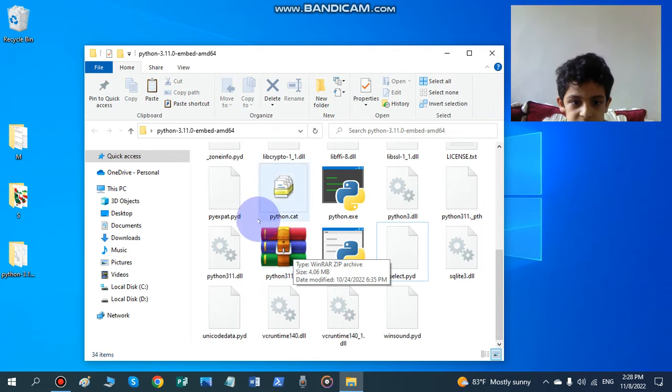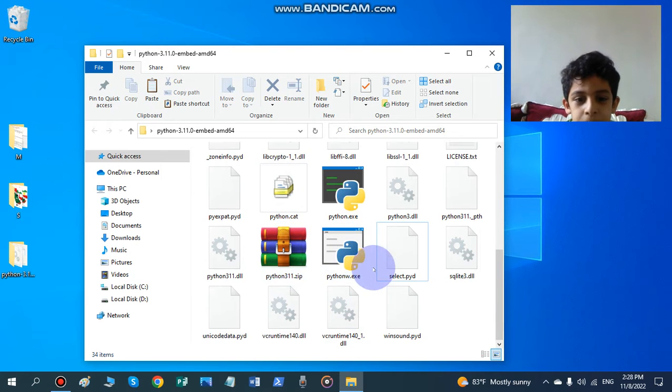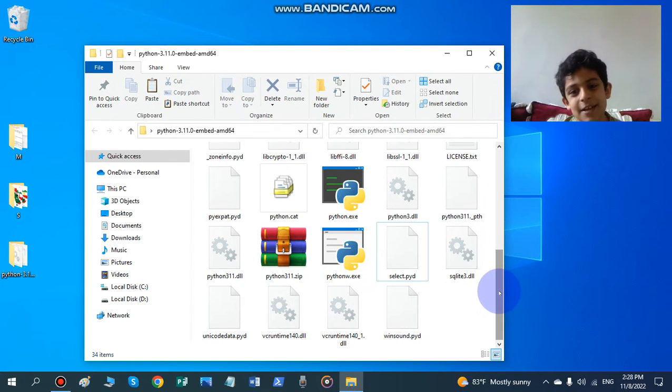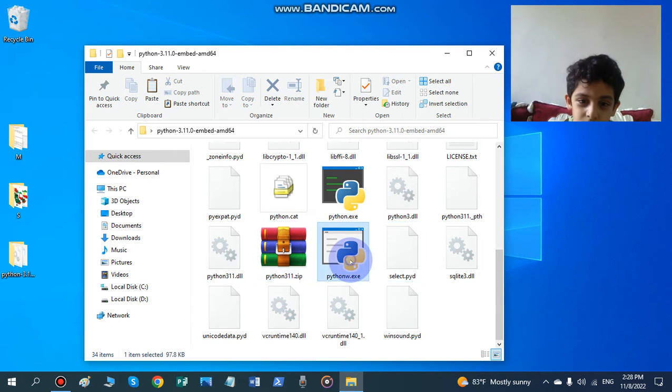Here is a zip file. Actually, we don't need this zip file, but this is important: python.exe. This is a program that makes sure that Python runs.